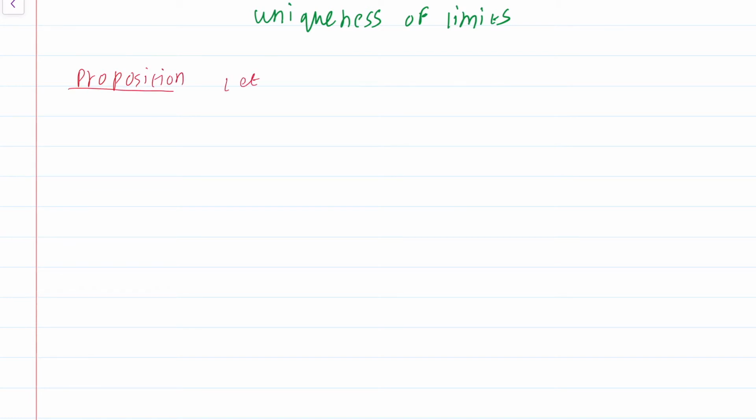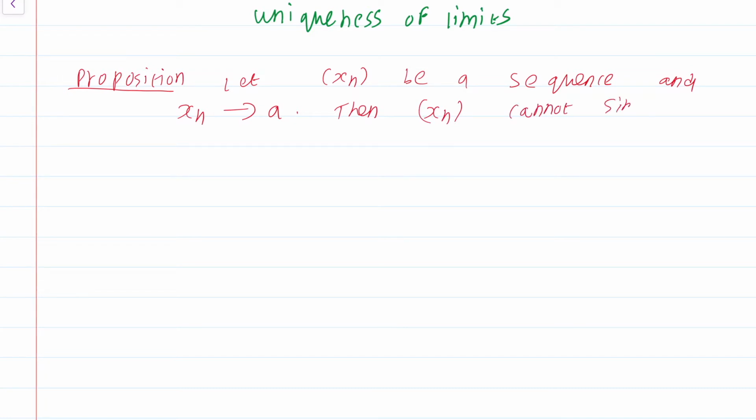Let xn be a sequence and xn converges to A. Then xn cannot simultaneously converge to a point B that is different from A. In other words, the limit of a sequence, if it exists, is unique.